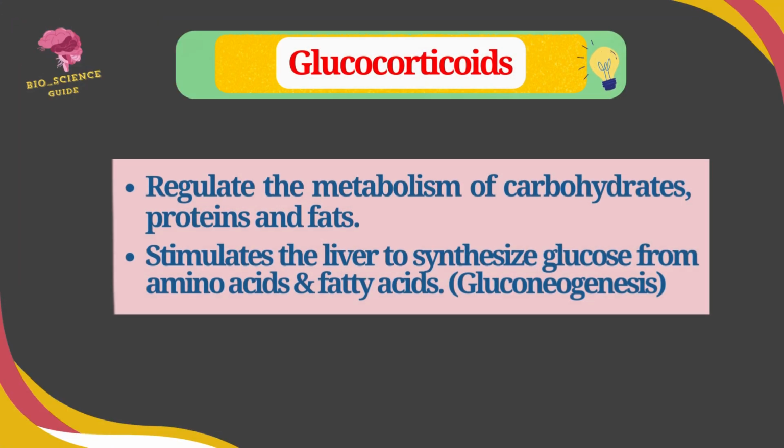The glucocorticoid hormones are released by the middle layer or zona fasciculata. They regulate the metabolism of carbohydrate, protein, and fats, and they stimulate the liver to synthesize glucose from amino acids and fatty acids. The process of synthesis of glucose from amino acids and fatty acids is called gluconeogenesis.